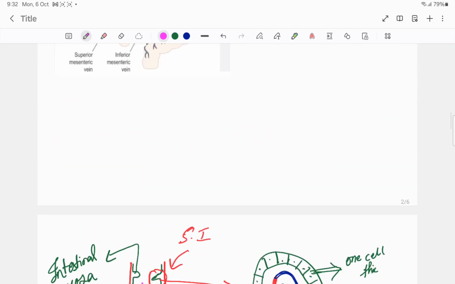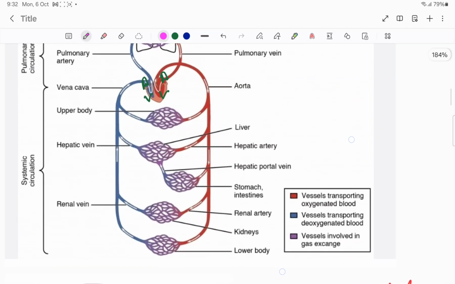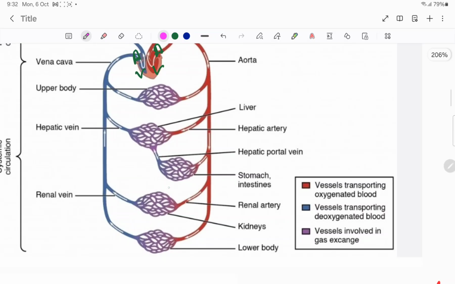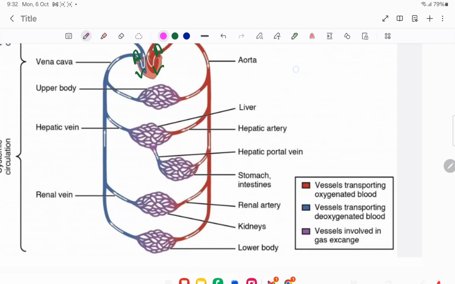See, if you look into this diagram, you will get a better idea of this. See, as we know, there are three types of blood vessels: arteries, then veins, then capillaries.